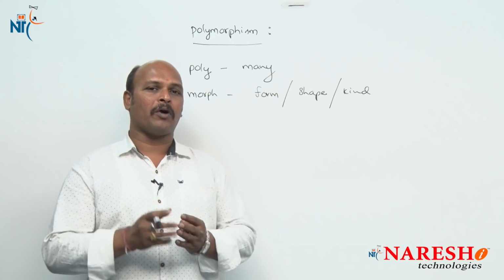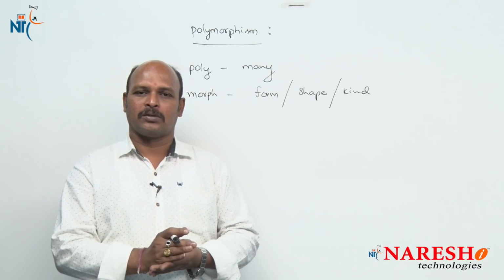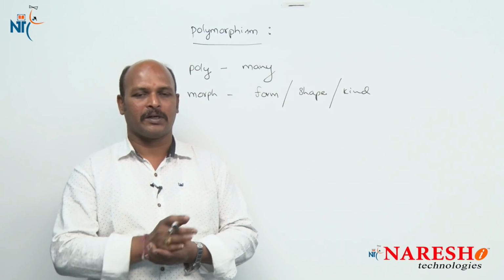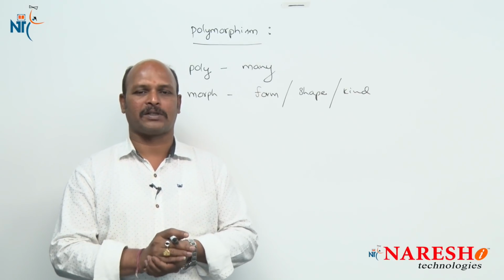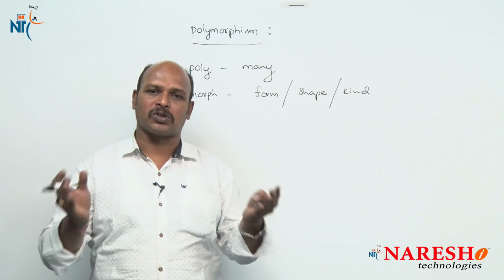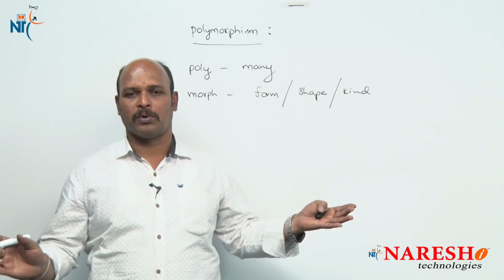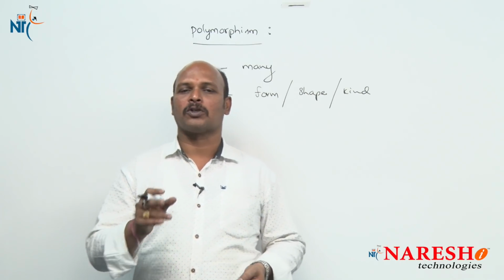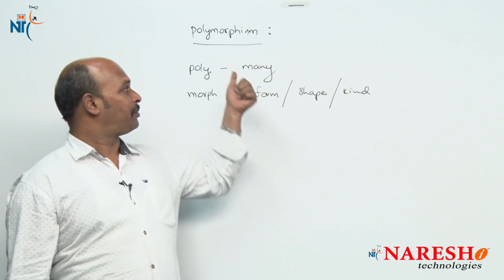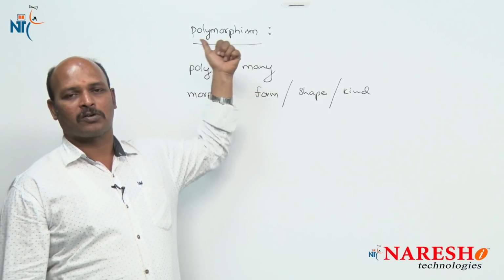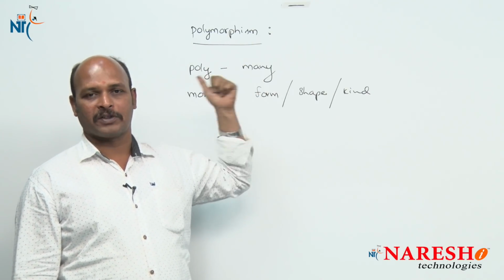Now if I want to add two strings using the same plus operator, it is not possible in C language. If I want to add two structure variables, it is not possible, but this feature is possible in C++ because C++ allows the concept of polymorphism.